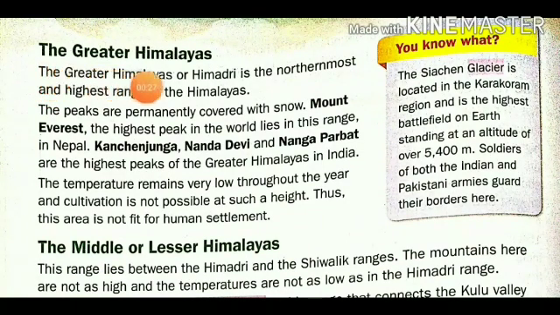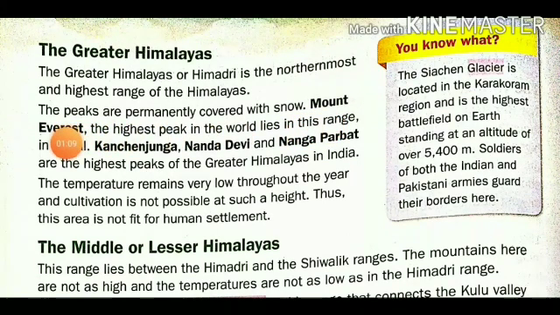The Greater Himalayas. The Greater Himalaya, or Himadri, is the northernmost and highest range of the Himalayas. It is the highest mountain range on the north side of India. The peaks are permanently covered with snow. In this region, mountain peaks are covered with snow the full year because they are too high.